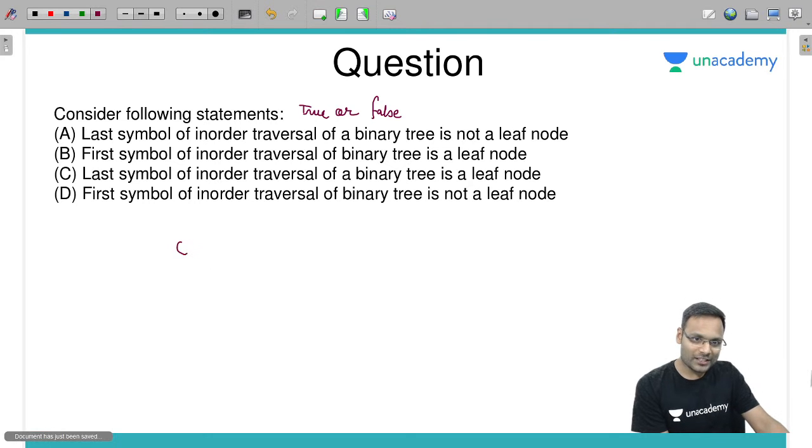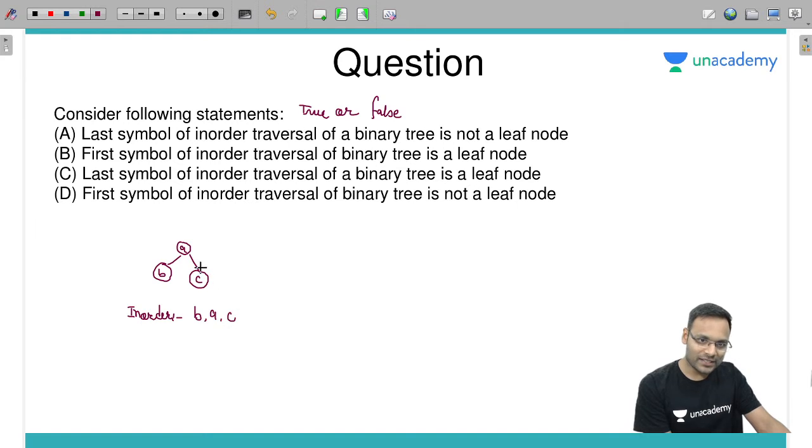Possible? Okay, let's take a simple example. A, B and C. What is the in-order? B, A, C. Last symbol is C. It's a leaf node. Yes. But is it always? No.